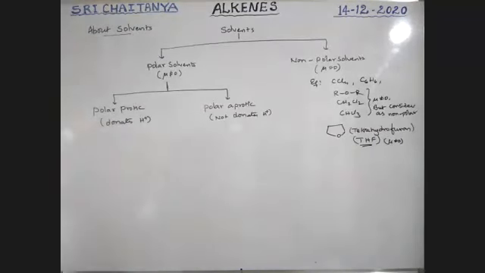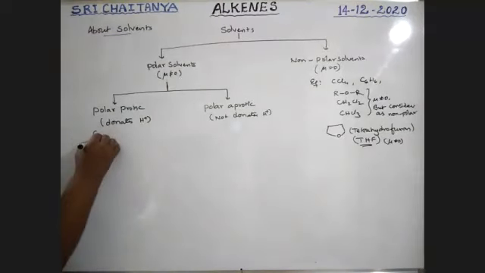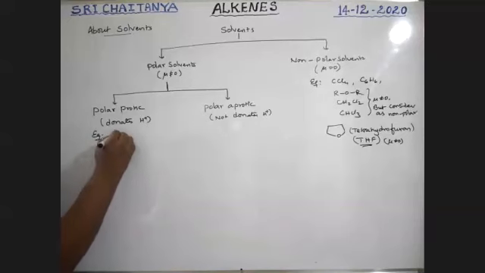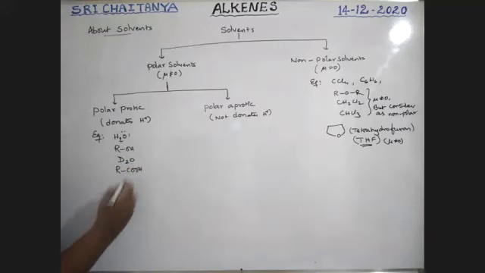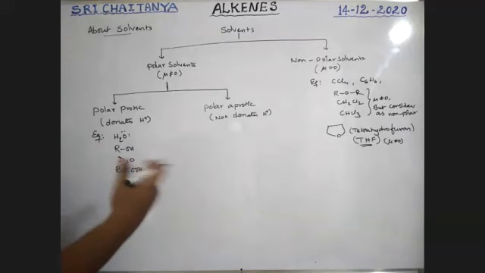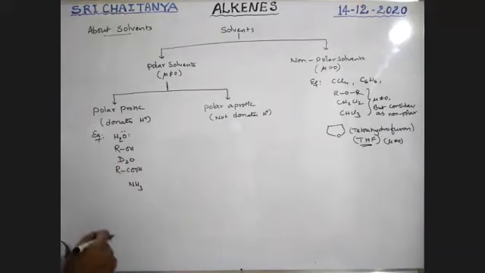Polar protic means donates H plus. Examples: water, ROH alcohol, D2O, acid, NH3 ammonia. All these donate a proton, boys. These have mu not equal to 0. That's why all these are polar protic.